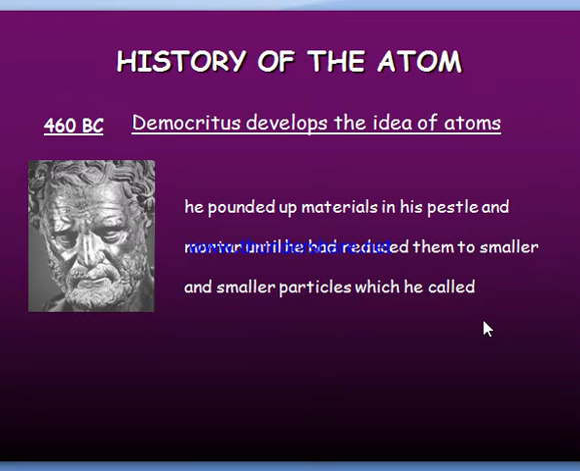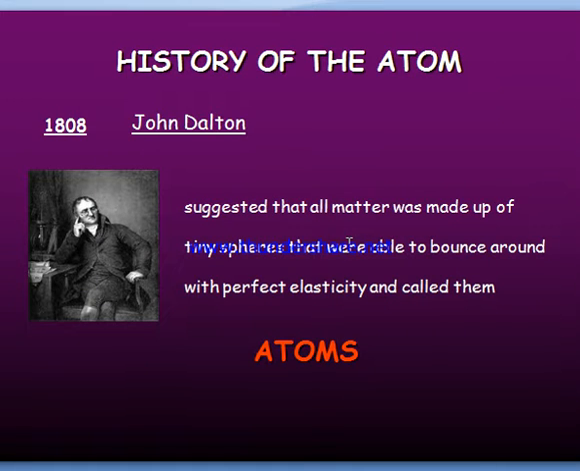Next, history of the atom. It started in 460 BC. Democritus developed the idea of atoms. He ground up metals in a pestle and mortar, and later it was called atoms. Next, history of the atom. In 1808, John Dalton suggested that all matter was made up of tiny spheres, and they were called atoms.